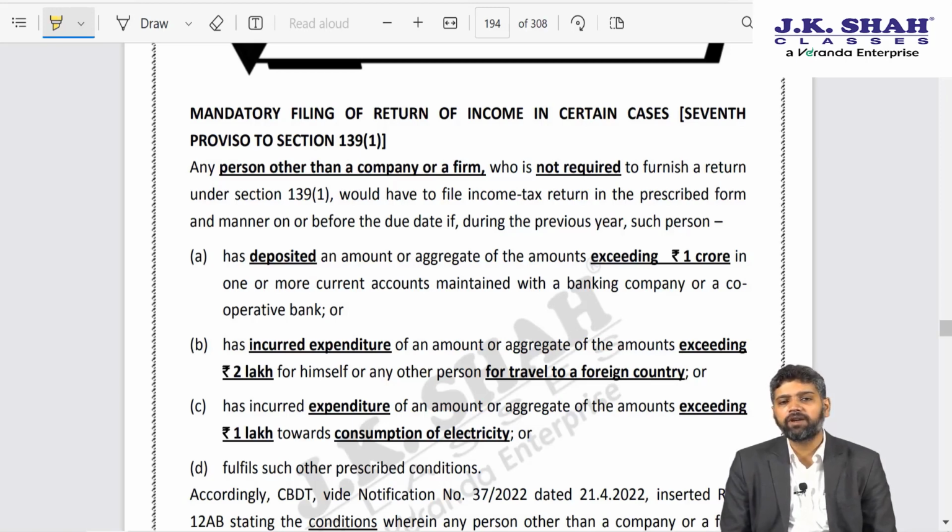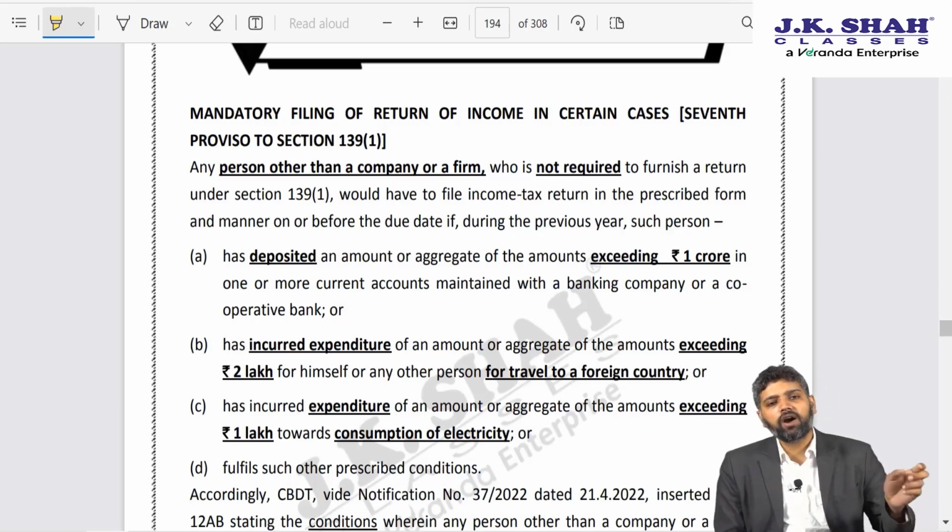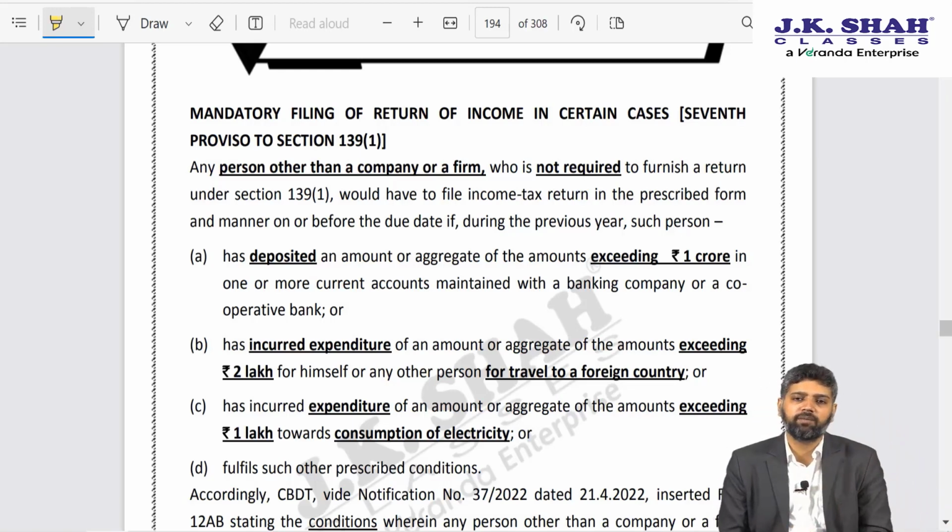Apart from a company or a firm, any other person is required to furnish return only if his or her income exceeds basic exemption limit. Now suppose there is a person who is not required to furnish return because his income does not exceed basic exemption limit.